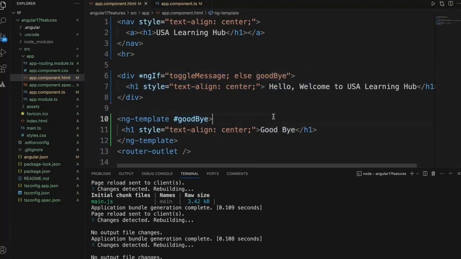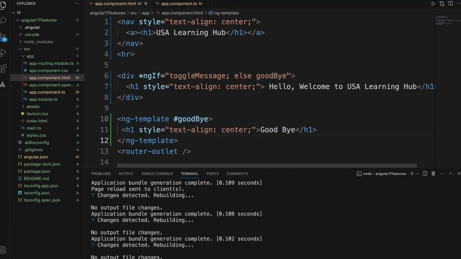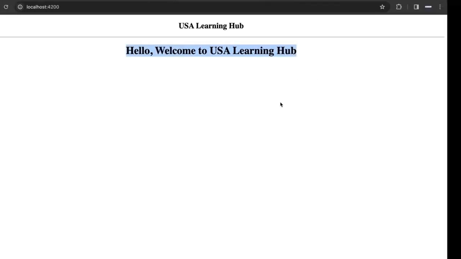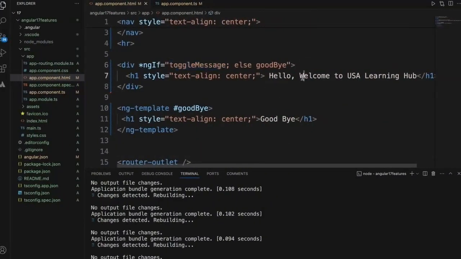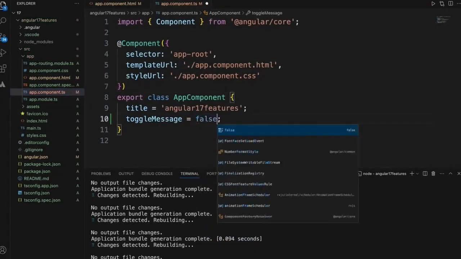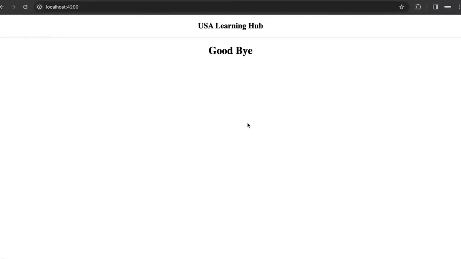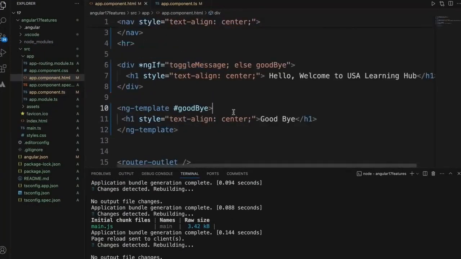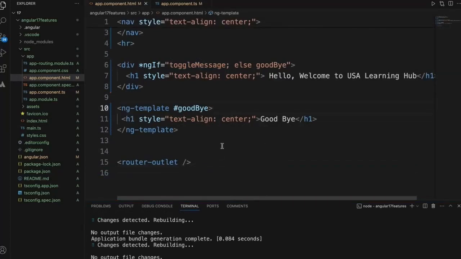So this is how we used to write the if condition in the previous Angular 16 version. If you see right now, this particular message is displayed. Why? Because this toggle message is set to true. Now we'll change it to false, and the goodbye message should display. So now the goodbye message is displayed, right? So this is the Angular version 16 way to write the if condition.